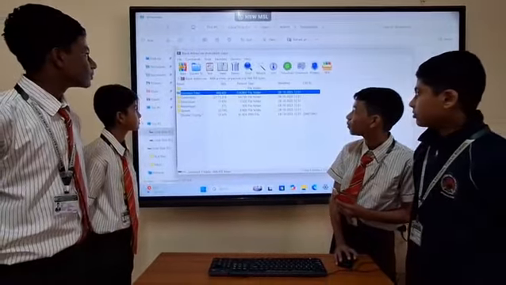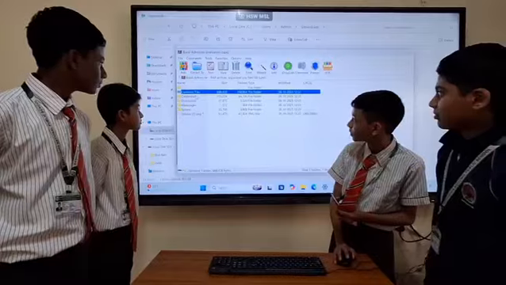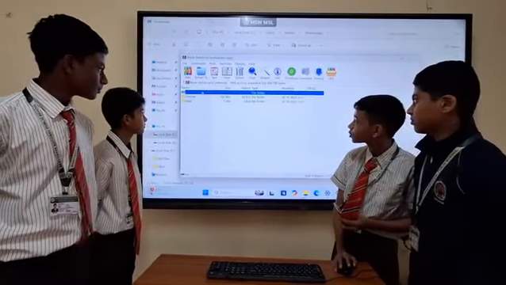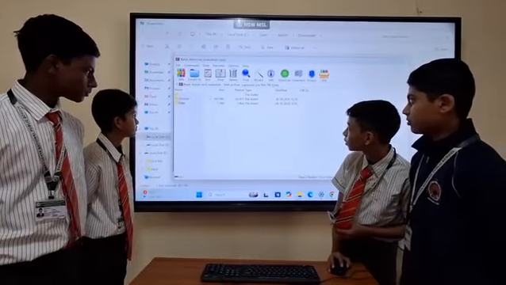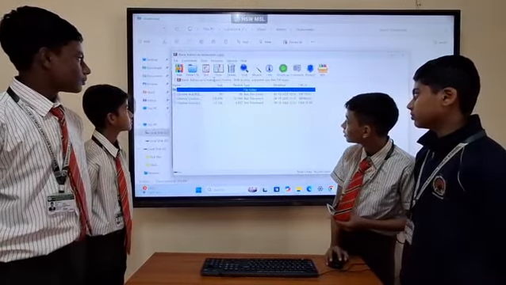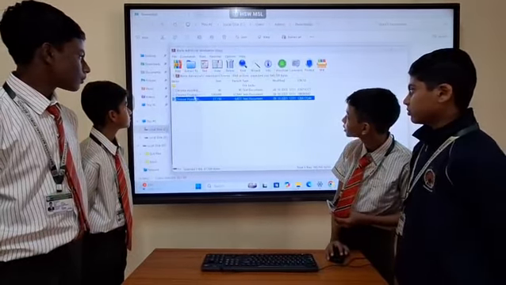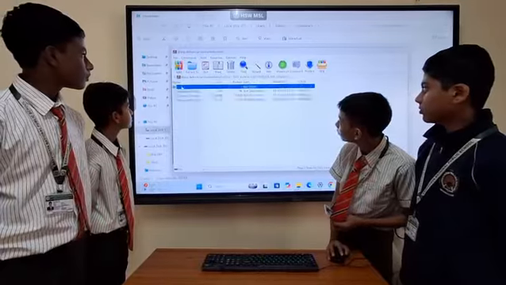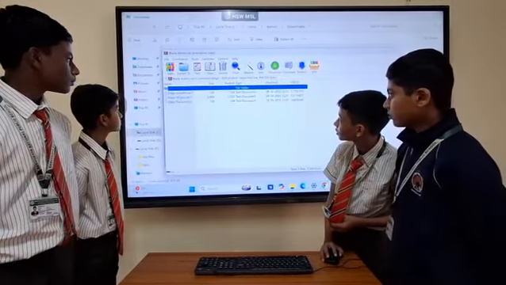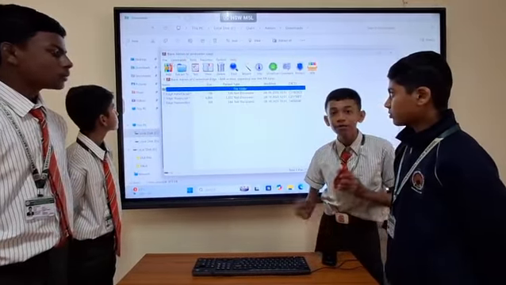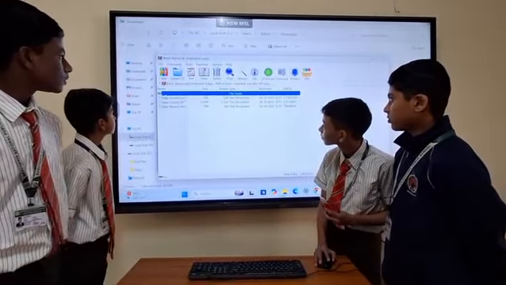Common files. Whatever the common files are put in the startup, it will show that. Credentials. Whatever web browser is used, it will show it. It will show its autofills, cookies and histories. When we move back, we have Microsoft Edge. It will show every single browser in one folder.